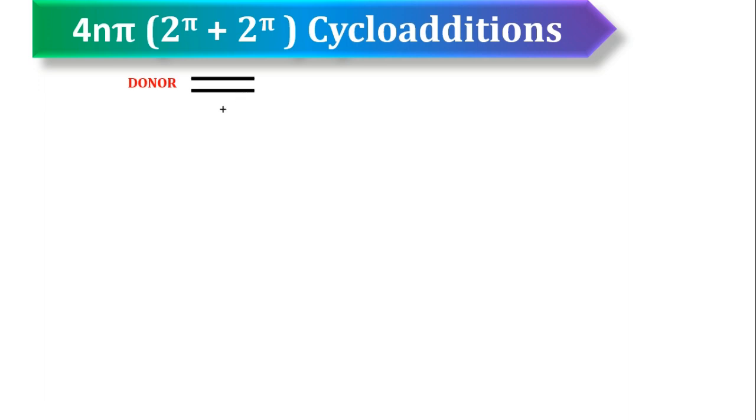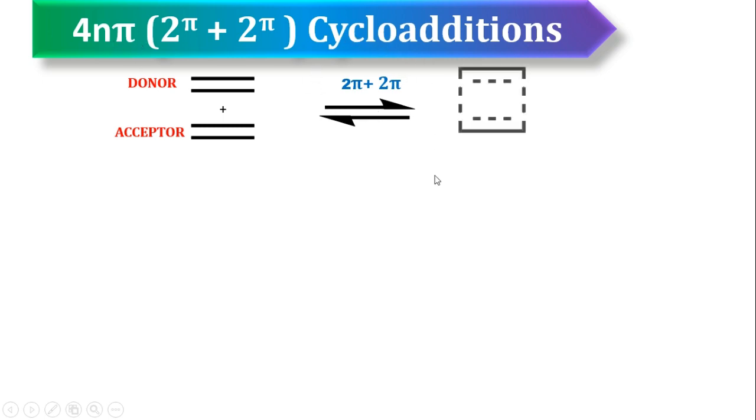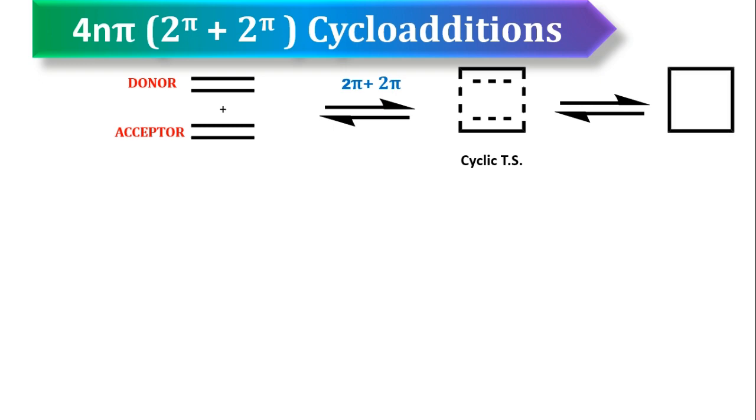Now these two undergo reaction. First they form a cyclic transition state, and the addition is called 2 pi cycloaddition or 4n pi cycloaddition. This cyclic transition state leads to formation of cyclobutane.